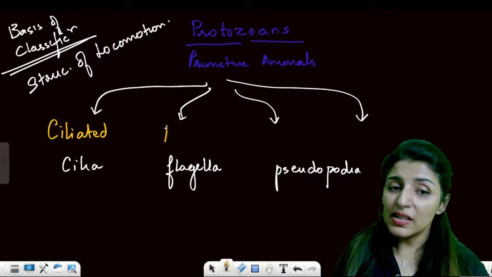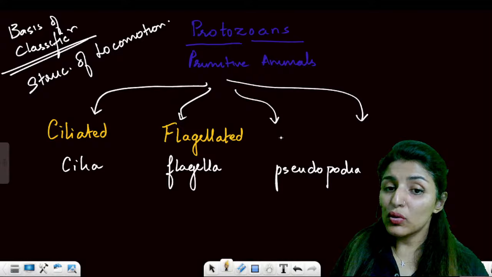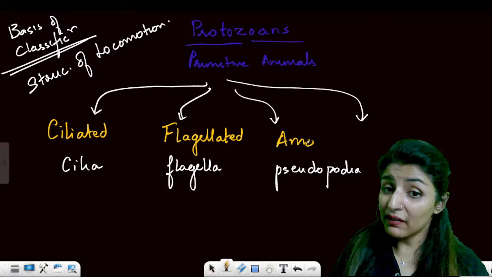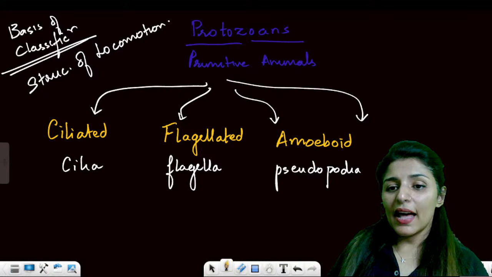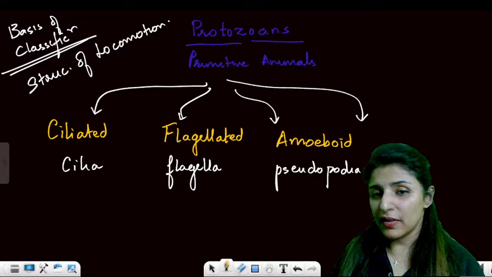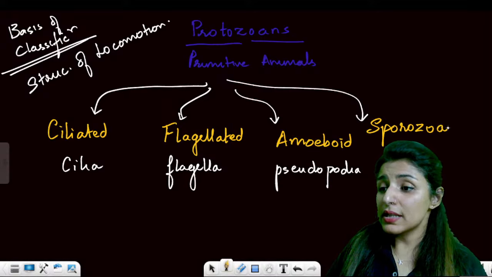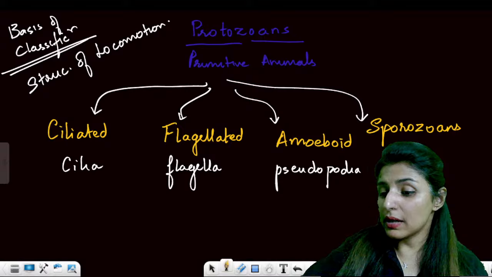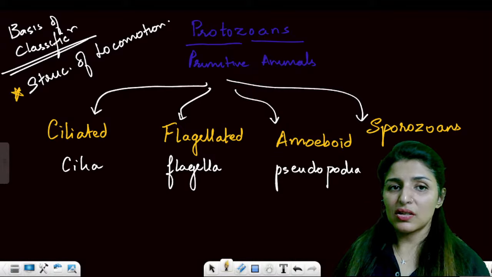The ones which use flagella are known as flagellated protozoans. Those which have pseudopodia are known as amoeboid because it represents amoeba. And those which do not have any specific structure are known as sporozoans.